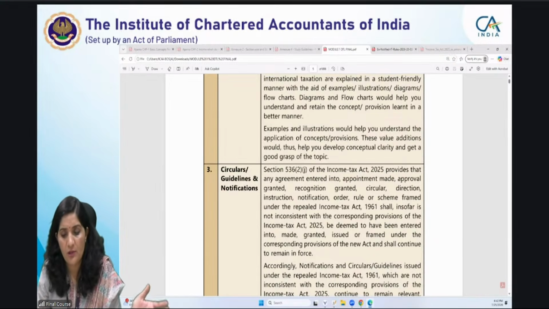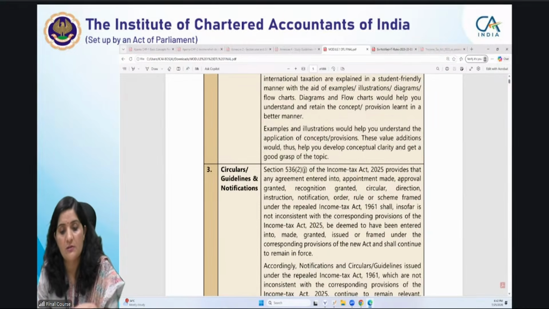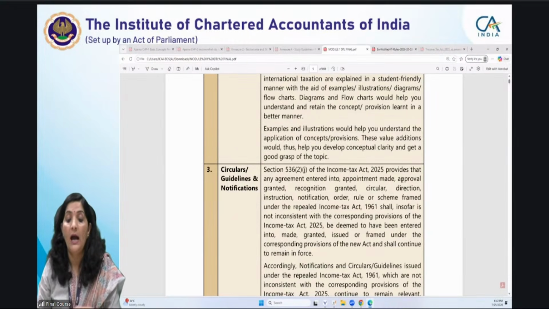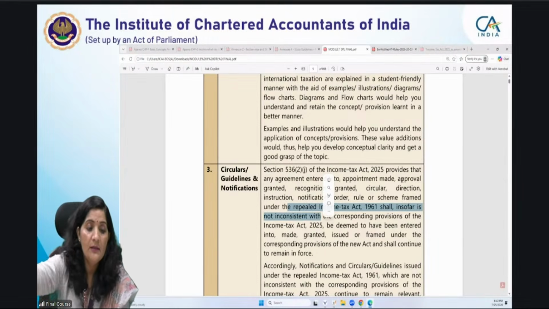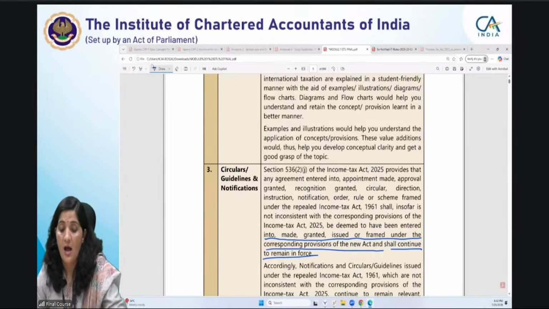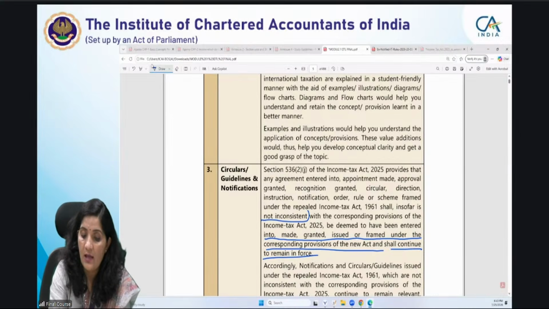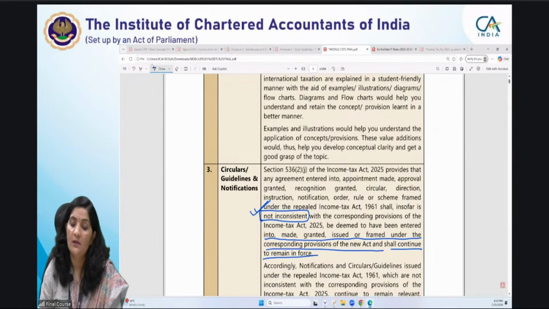So whatever agreement you have done, whatever approvals you have granted, recognitions granted, circulars, directions, instructions, notifications, whatever, under the repealed Income Tax Act 1961, that would be deemed to have been entered into or made or framed under the corresponding provisions of the new act and shall continue to remain in force. But the important thing, which are not inconsistent. ठीक है, आपको provision पढ़ना पड़ेगा, उसके बाद you have to identify whether they are inconsistent or consistent. If they are not inconsistent, then they would remain effective.